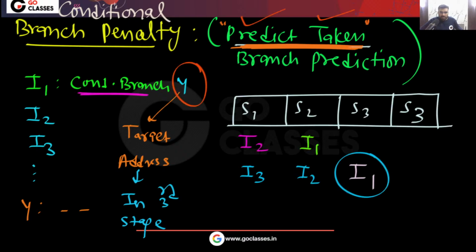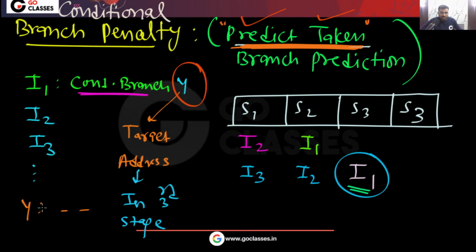So very simple. What I'm saying is, when I1 is in the third stage, the branch target address is available. We have the pre-assumption that the branch will be taken; this is the branch prediction, predict taken. So in this situation, what are you going to do? Very simple. You will fetch this Y. Yes or no?